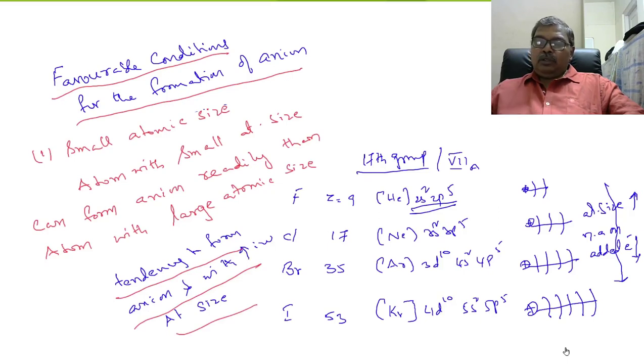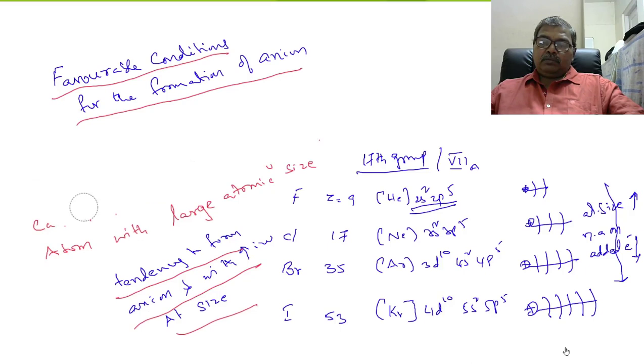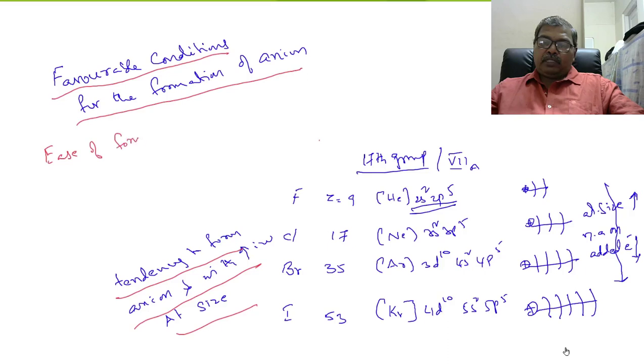Clear? So, what is the order of ease of formation of anions of halogens? The ease of formation of anions is: fluorine forms anion readily, then chlorine, then bromine, then iodine.